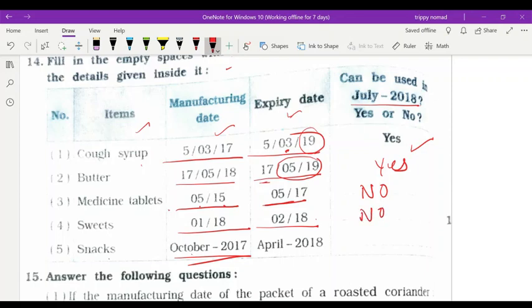Snacks, October 2017 manufacturing, and April 2018 is the expiry date. Same way, because we have to use it in July, it is not possible to use in the month of July because April comes before July.